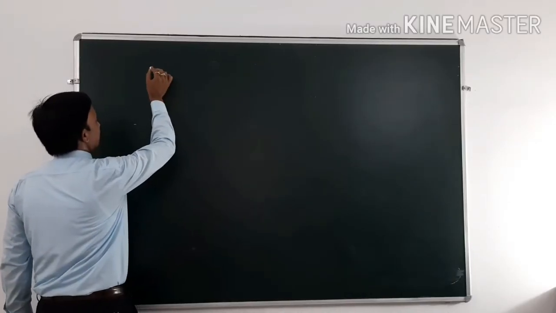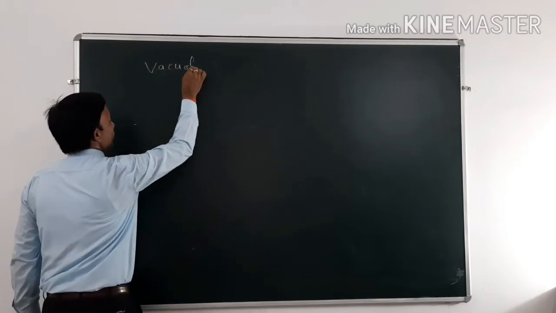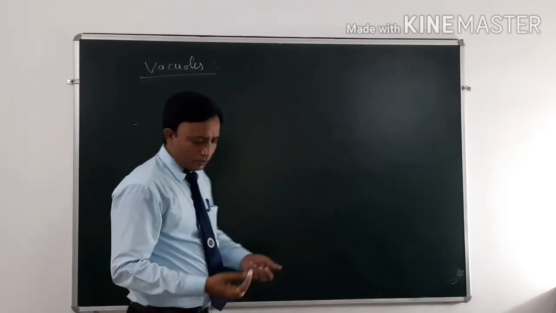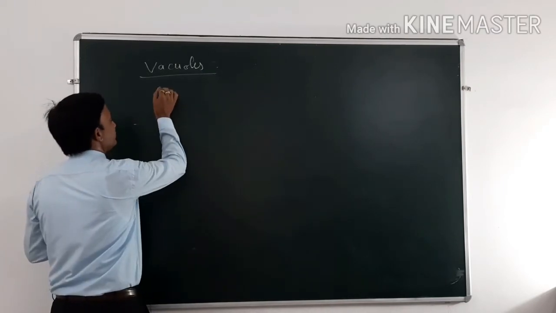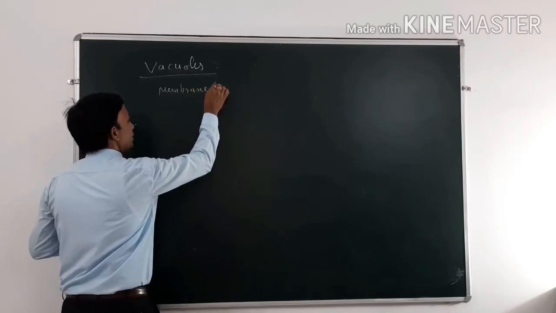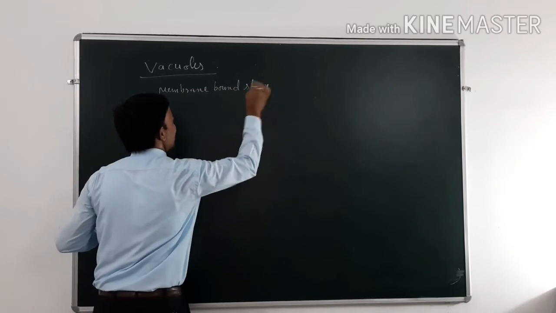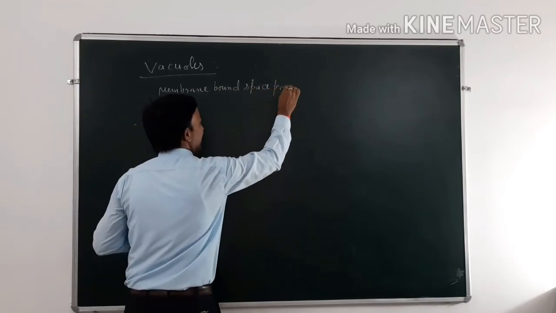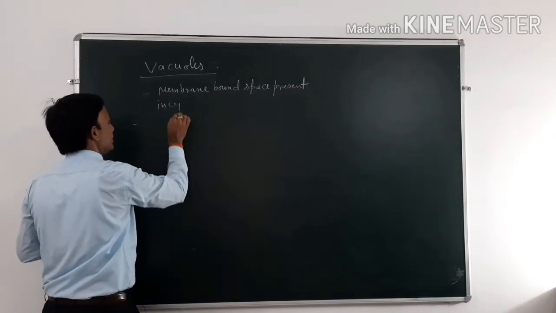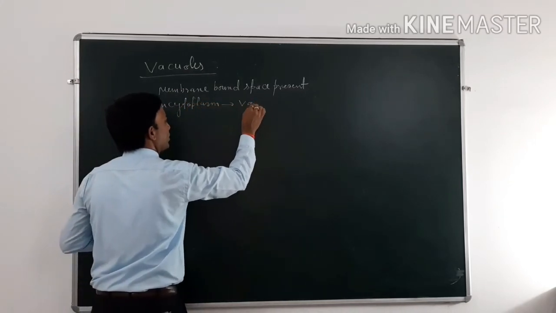The next content in the cytoplasmic area is known as vacuoles. What is a vacuole? A membrane-bound space present in the cytoplasmic area, in the cytoplasm, is known as a vacuole.